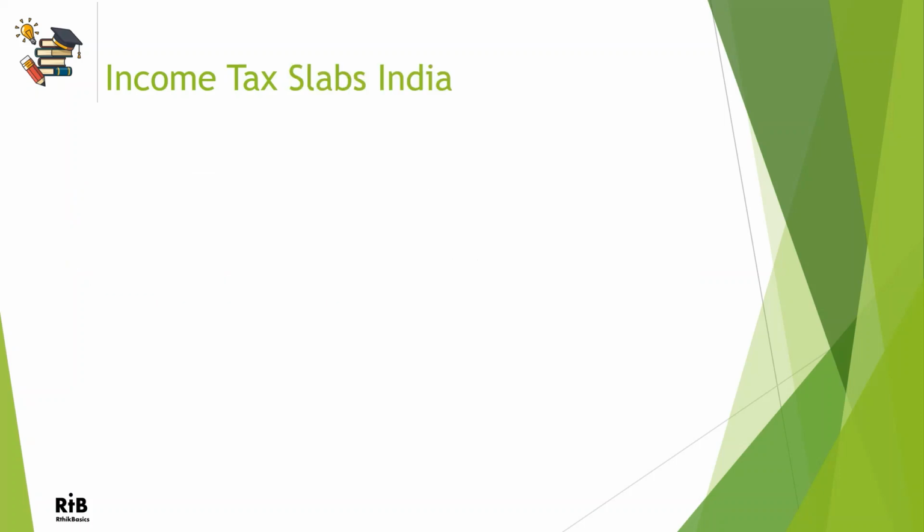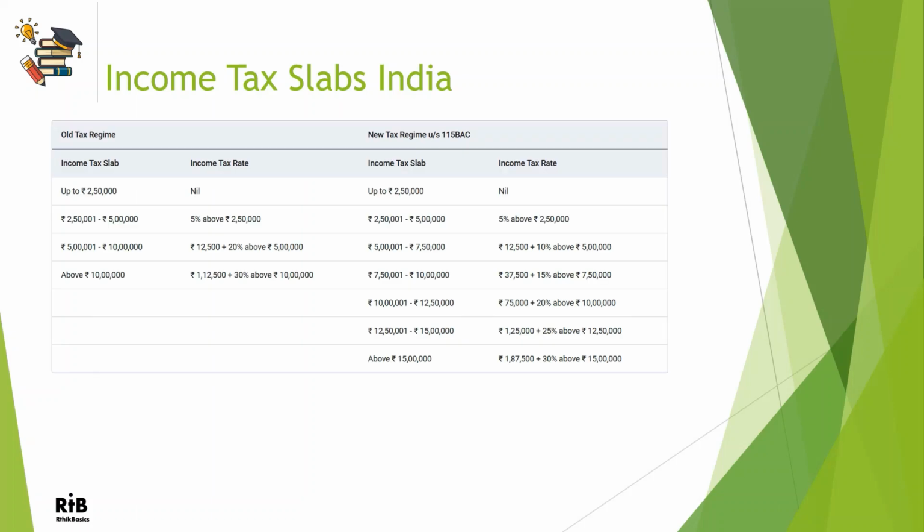In India, income tax applies to individuals based on a slab system, where different tax rates are assigned to different income ranges. As the person's income increases, the tax rates also increase. The income tax slabs are revised periodically, typically during each budget. These slab rates vary for different groups of taxpayers.